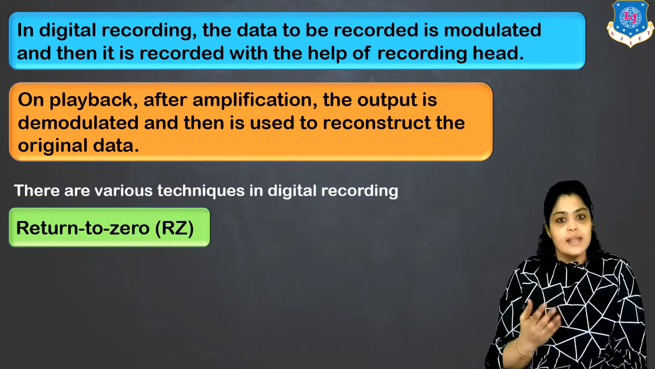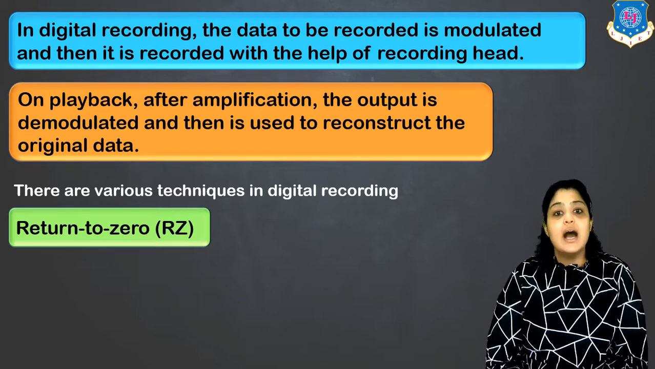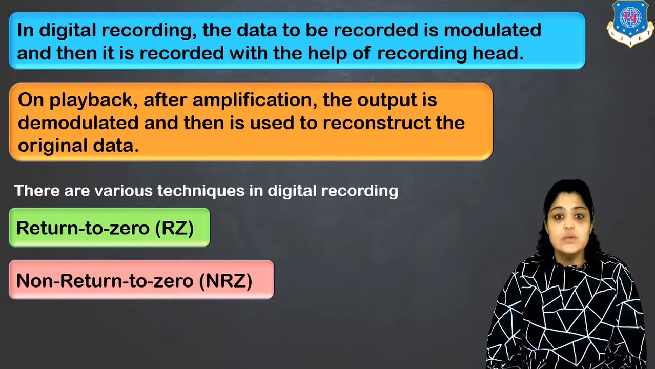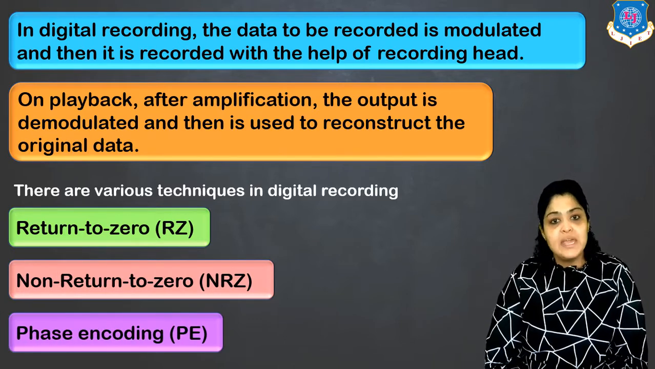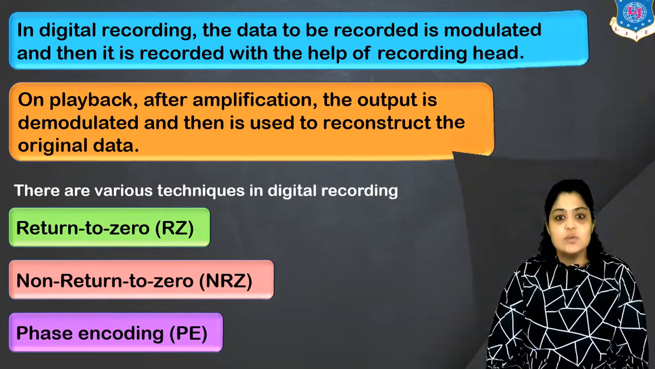Now there are various techniques used in case of digital recording. The first one is RZ, or return to zero, then you have NRZ, or non-return to zero, and lastly you have PE, that is phase encoding. Let's have a look at these techniques one by one.